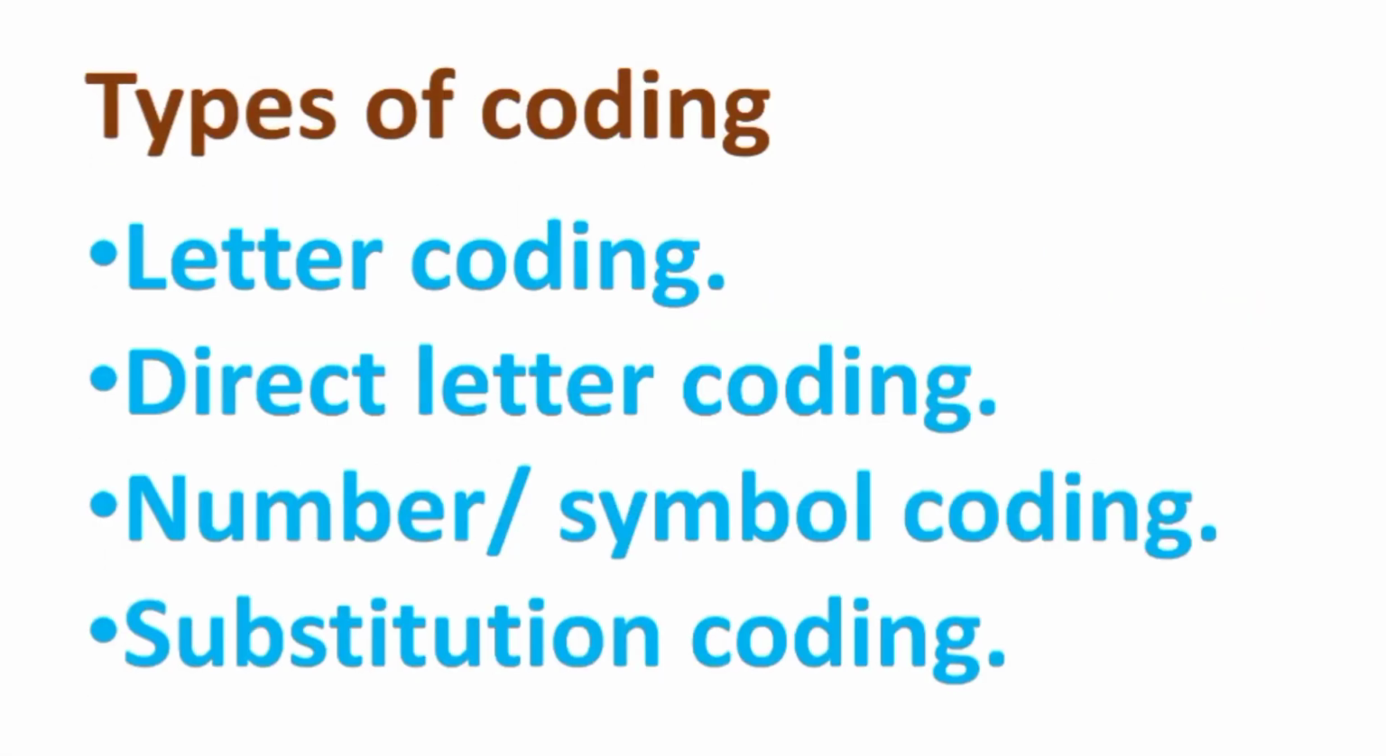Next comes types of coding. There are 4 different types of coding. They are letter coding, direct letter coding, number or symbol coding, and substitution coding. In this class, we are going to see about the first two, letter coding and direct letter coding.